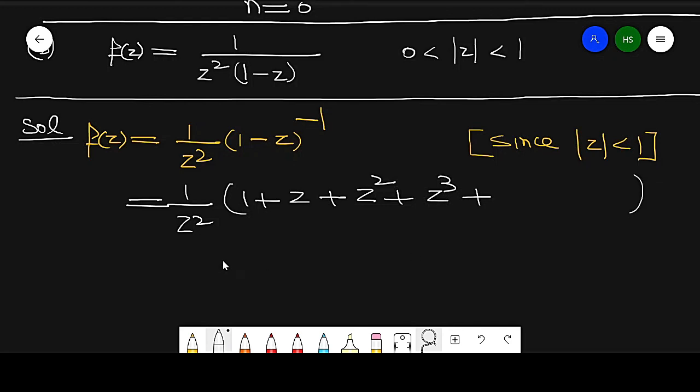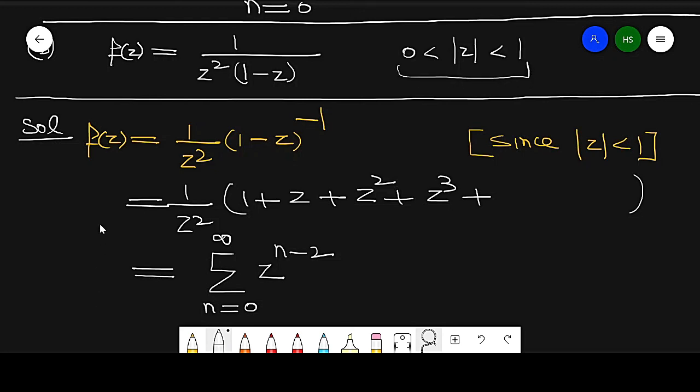In this region we find these values. So the series is the sum of z raised to power n minus 2, where n is running from 0 to infinity. That is my first part, in this region.